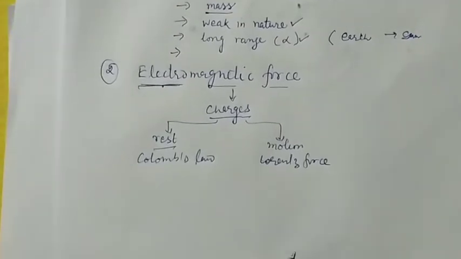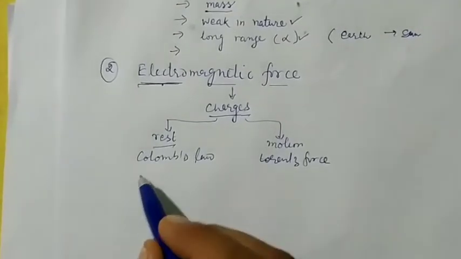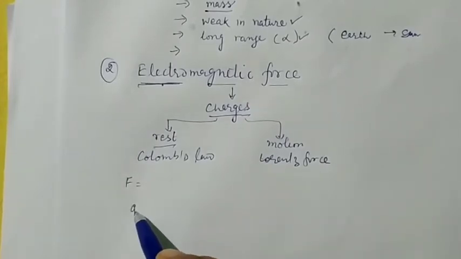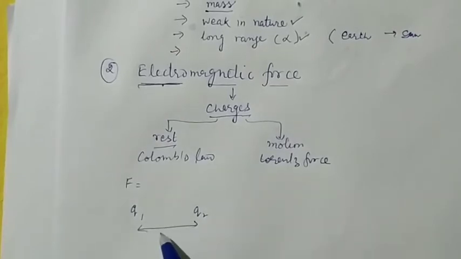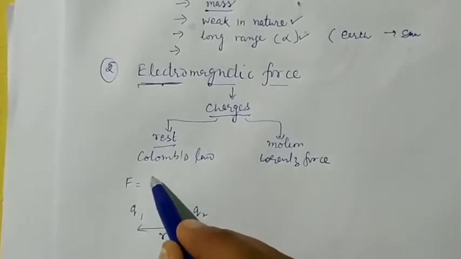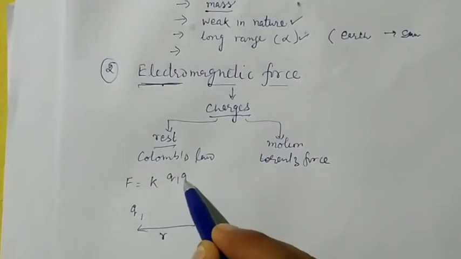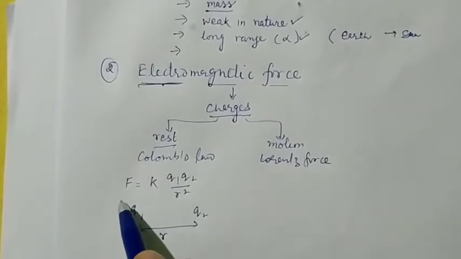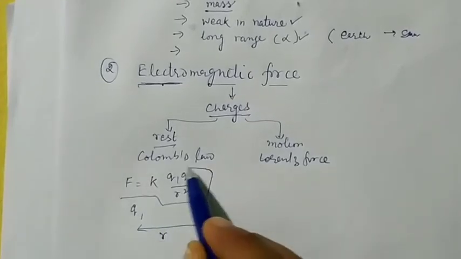Now, what is Coulomb's law and what is the Lorentz force? Coulomb's law says that if you have two charges, suppose this is Q1 charge and this is Q2 charge, and they are separated by a distance of r, then the force between them is given by the product of charges divided by the square of the distance, same as that of the gravitational law.